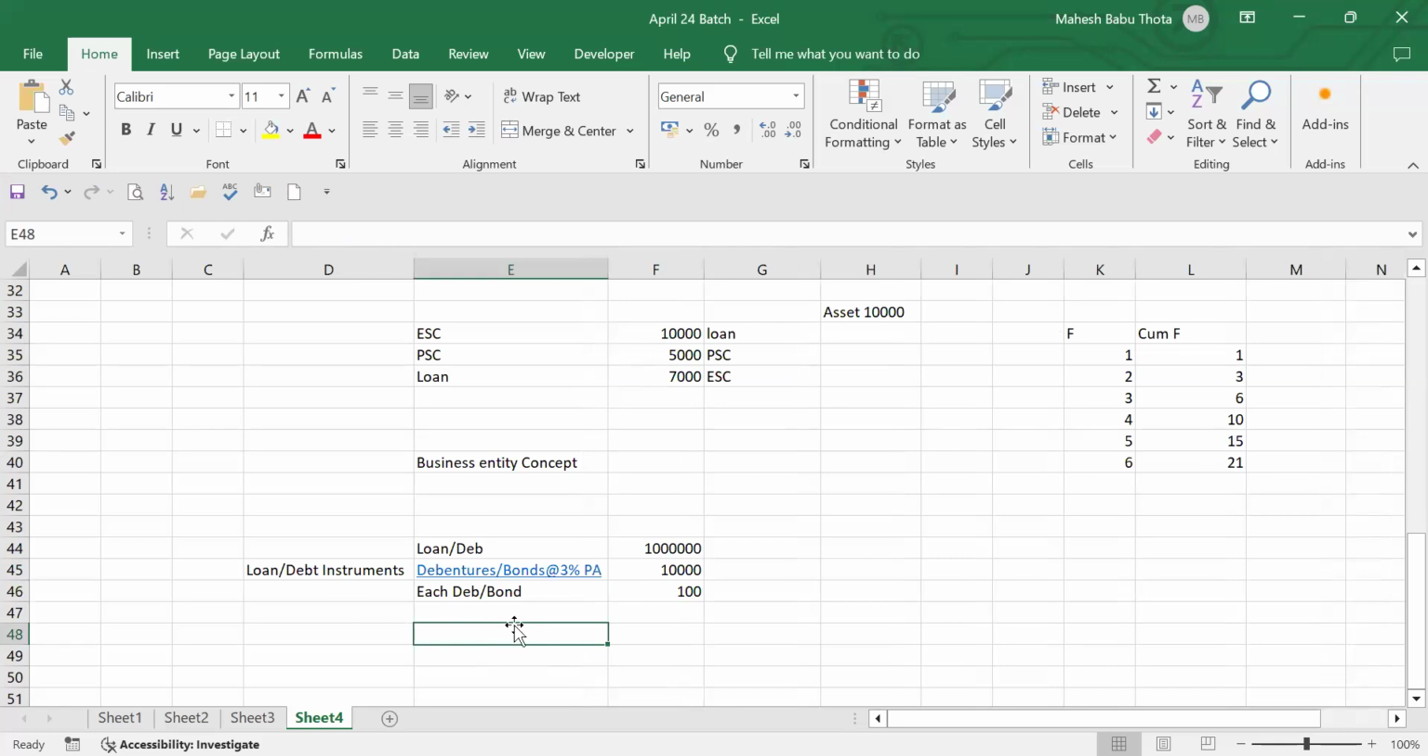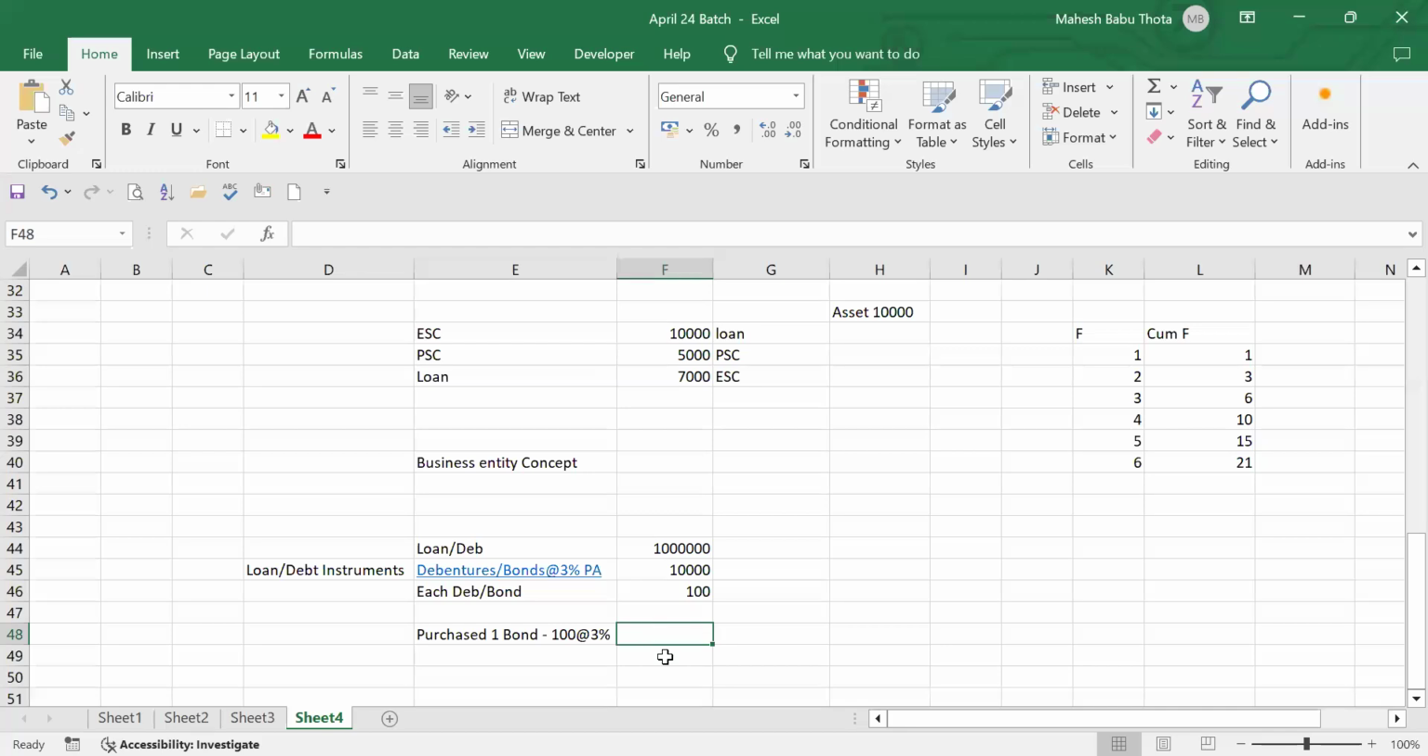Every year, how much return will I get? Suppose I purchase one bond at 100 rupees. Each bond is carrying how much interest? 3%. So how much interest will I get? 3 rupees. This is the interest part, right? Everyone understanding? Yes, sir.